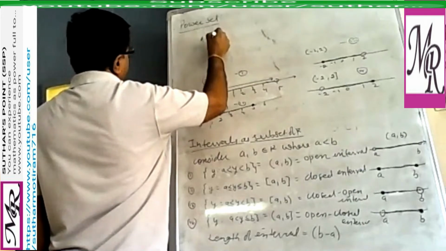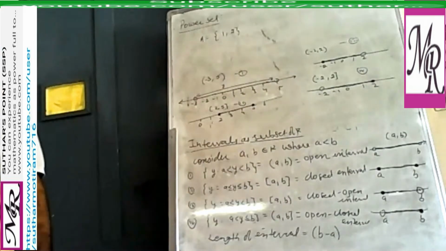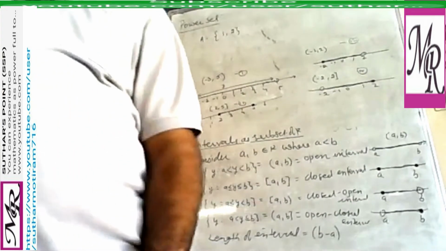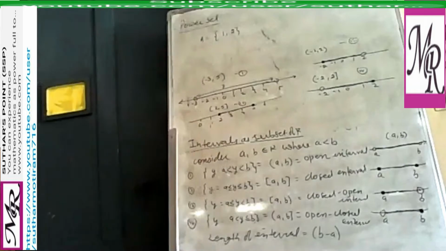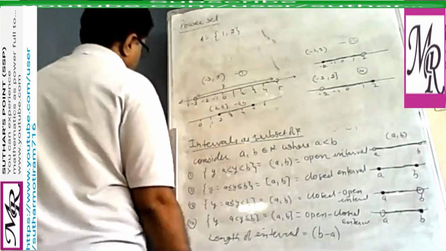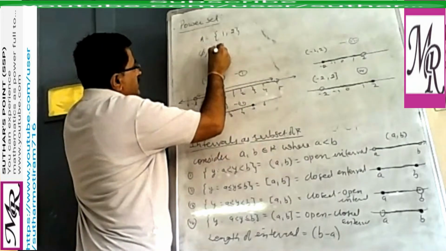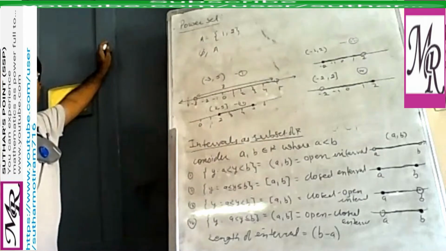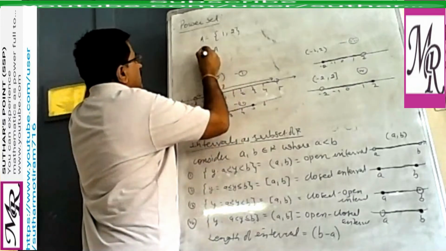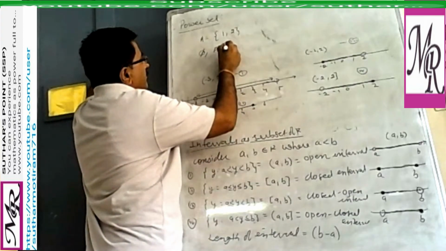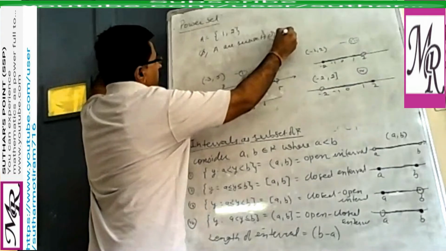Suppose we are given a set A containing elements 1 and 2. Now we have to find the subsets of this set. Now how to find the subsets? We have already discussed that phi and the set itself are subsets of every set. So for this set also, phi and A are subsets of set A.